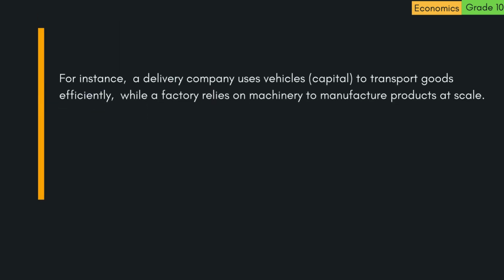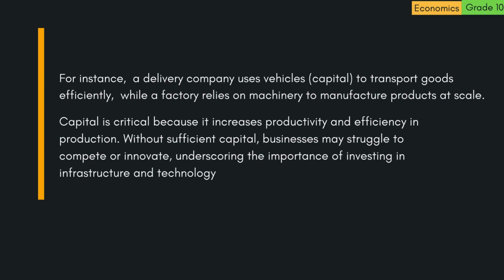For instance, a delivery company uses vehicles, capital, to transport goods efficiently, while a factory relies on machinery to manufacture products at scale. Capital is critical because it increases productivity and efficiency in production. Without sufficient capital, businesses may struggle to compete or innovate, underscoring the importance of investing in infrastructure and technology.